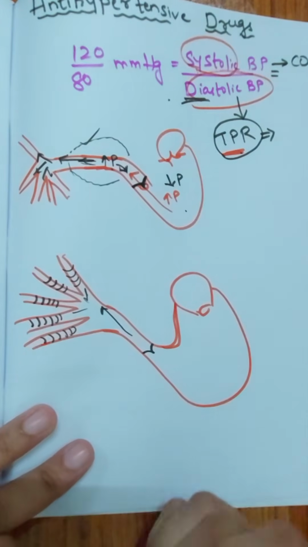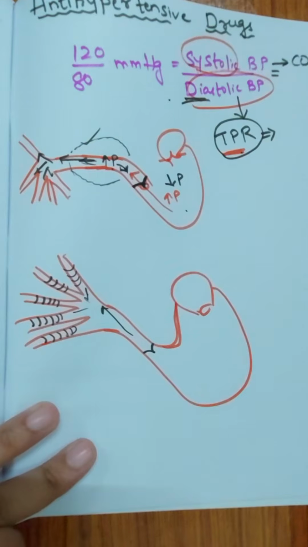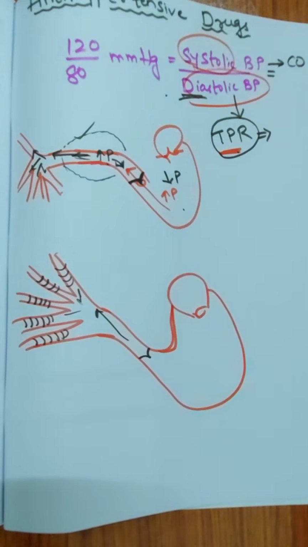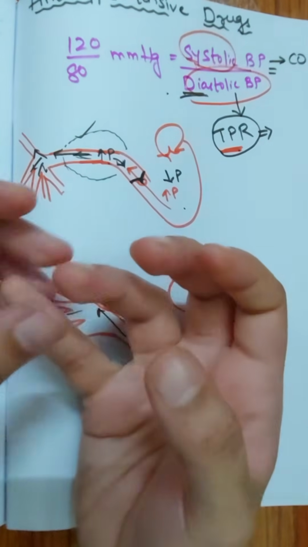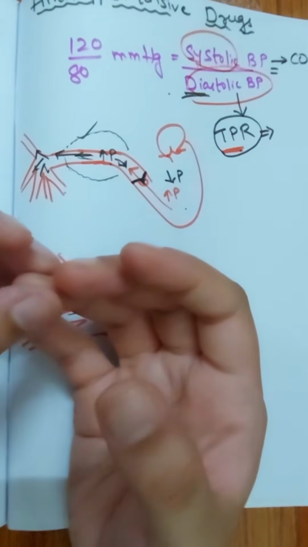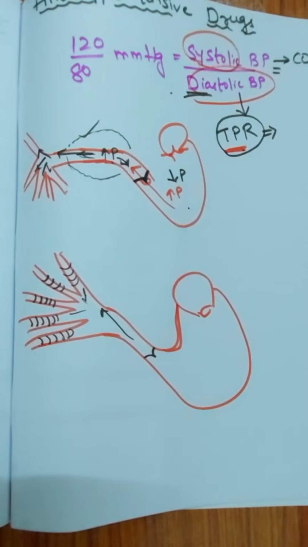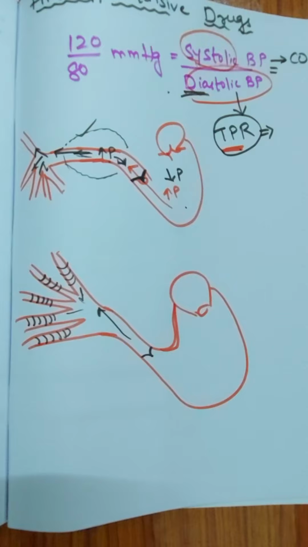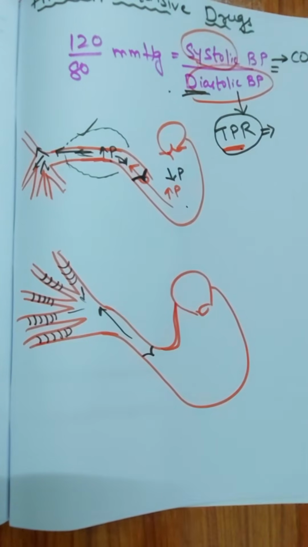Like for example, just take a simple example, suppose there is very cold climate. So in cold climate, what will you feel? You will feel that your fingers become very numb, the tips of your fingers become very cold. Even the tip of your nose will become very cold. Why? Because of total peripheral resistance, because all the arteries got constricted, and because of constriction of the arteries, it will offer more resistance for the flow of the blood.